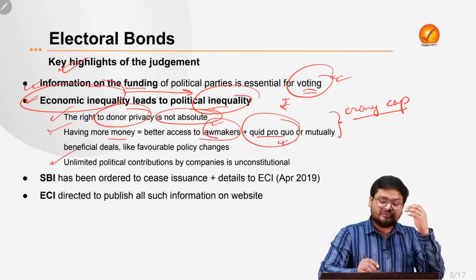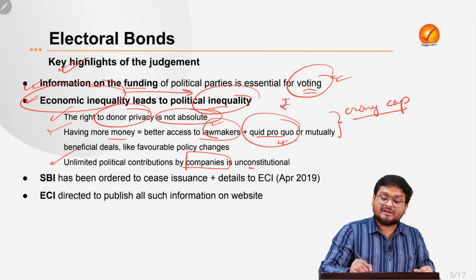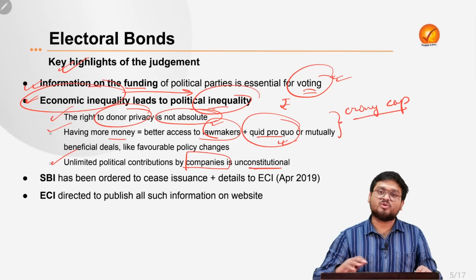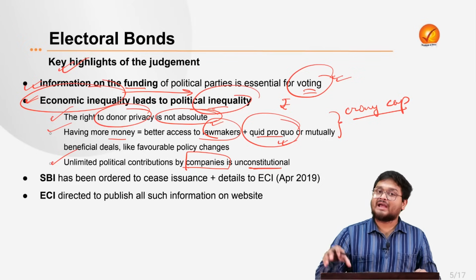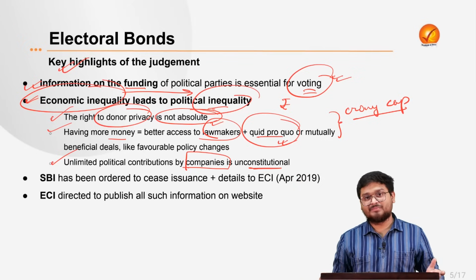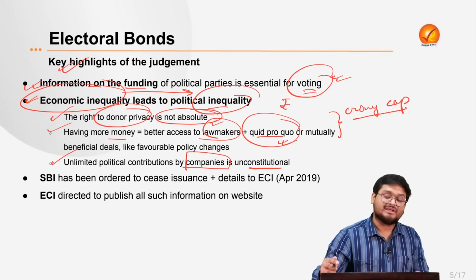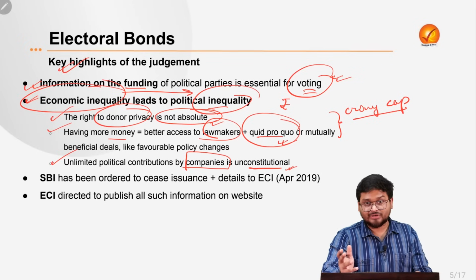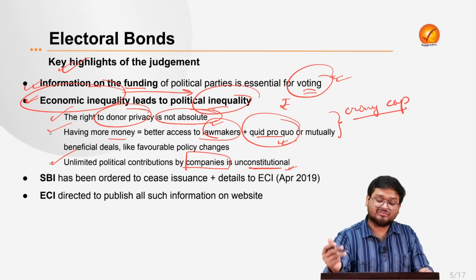Next, we also find that unlimited political contributions by any company are unconstitutional, because companies are not welfare agencies. Private companies do not promote welfare. They already have some ends in mind, that is their own benefits. So if a particular company is donating in an unlimited manner to a particular political party, that means it has some wants, and that is what makes it unconstitutional. So any provision shielding them is also unconstitutional. That is why it has been scrapped.